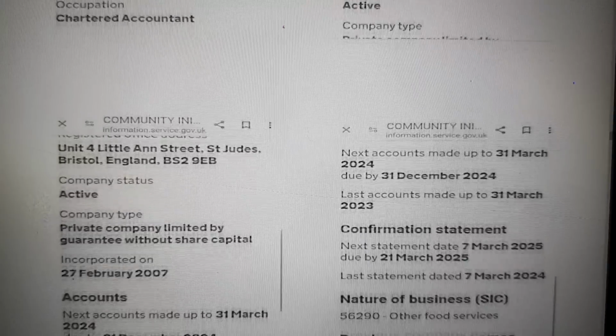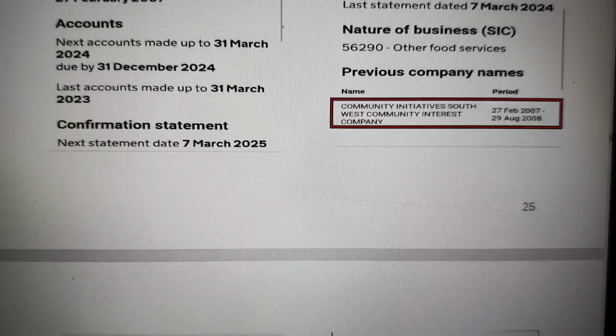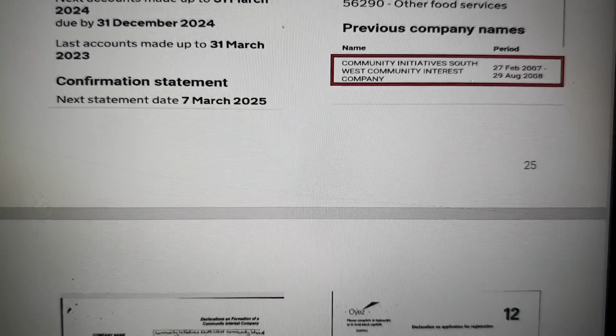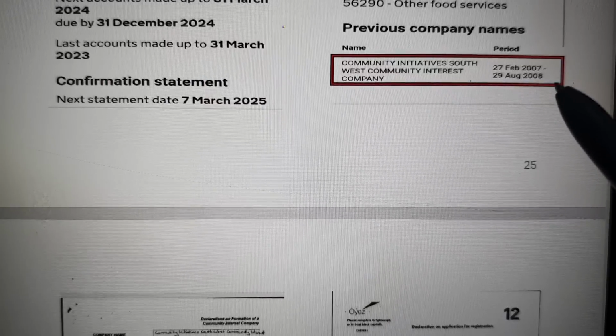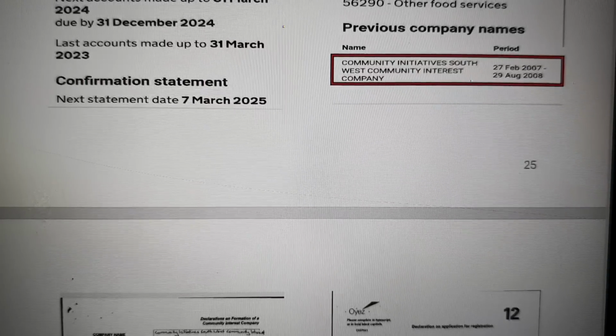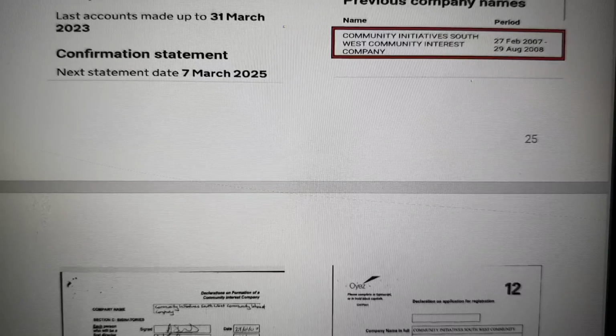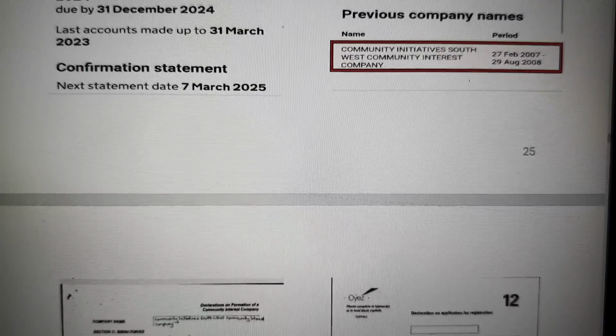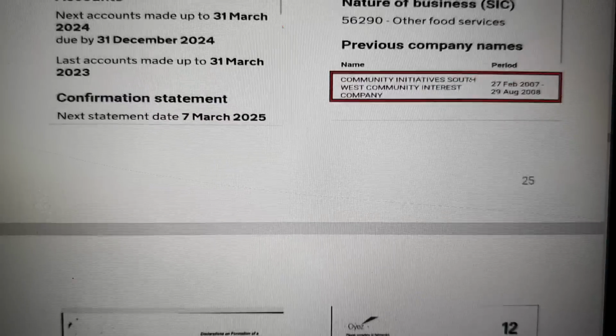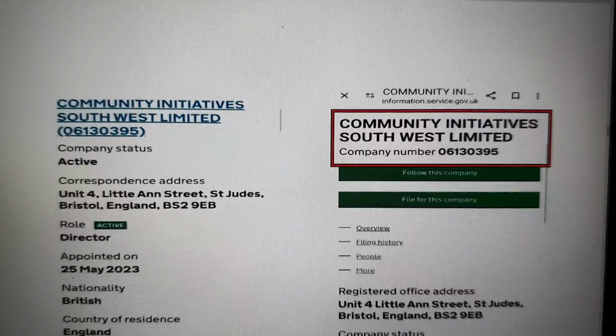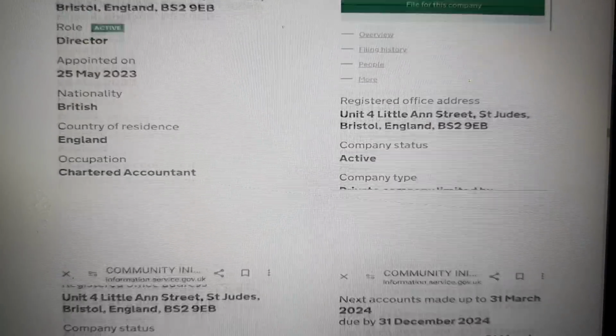Okay, so let's look at that company. And you'll see in a minute why we can be confident that it is Rishi Sunak, even though the date of birth is different. This company was started in February 2002 and it changed its name in 2008. Not very much, did it? So it's now called Community Initiative Southwest Limited.